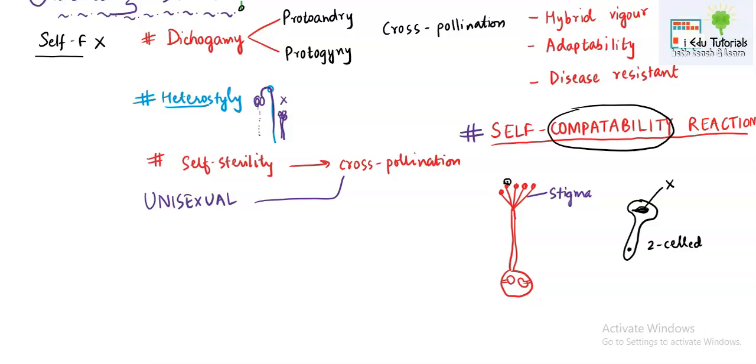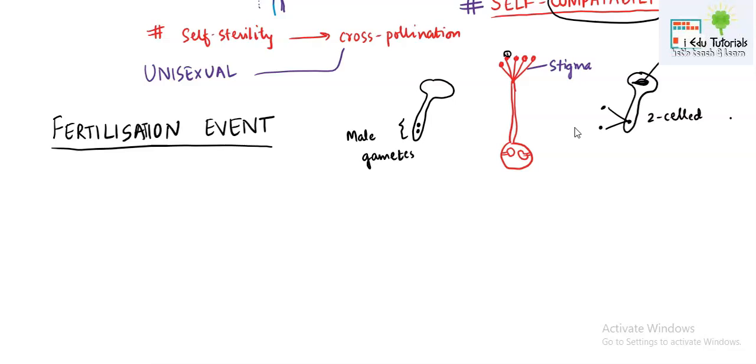However, in the remaining 40% of angiospermic families, pollen is released at the three-cell stage, wherein two male gametes are seen in the pollen tube, because the generative cell undergoes one mitotic division, as a result of which two nuclei are formed. These two nuclei function as male gametes and help in the sexual reproduction process. Now, if this self-compatibility reaction fails, the pollen will not be able to grow into a pollen tube and there will be no fertilization at all.